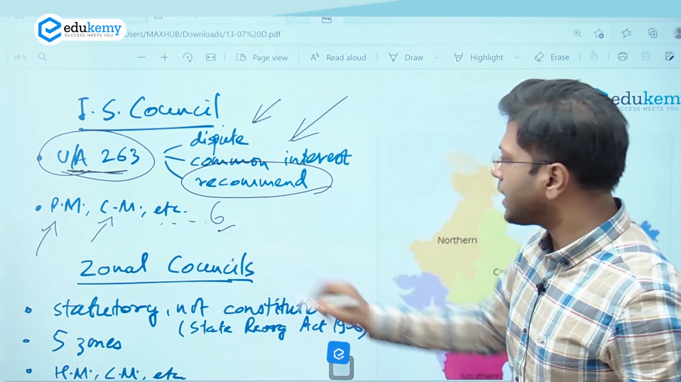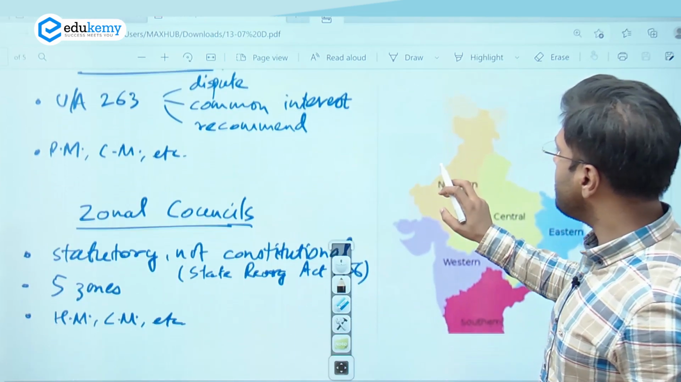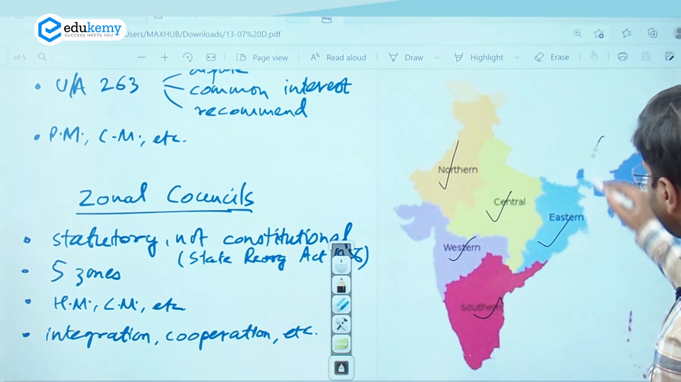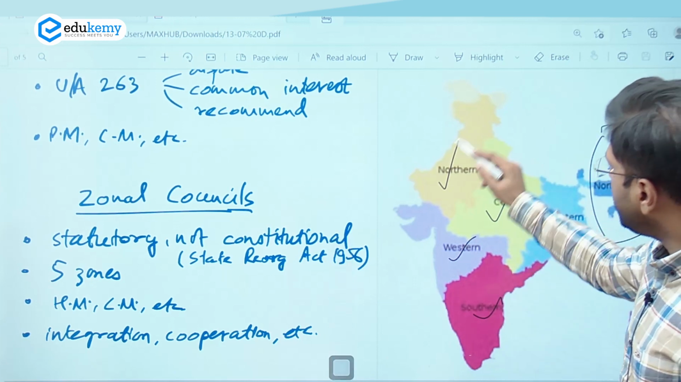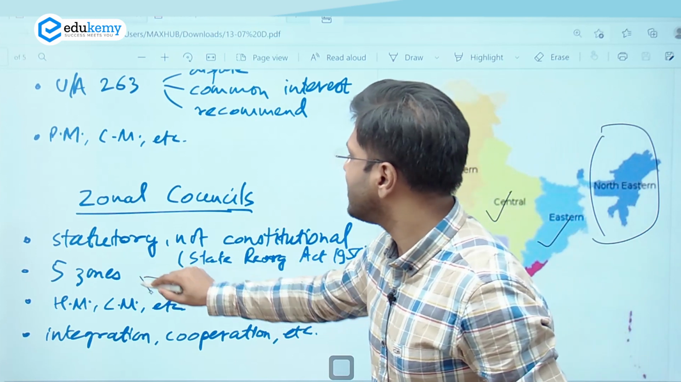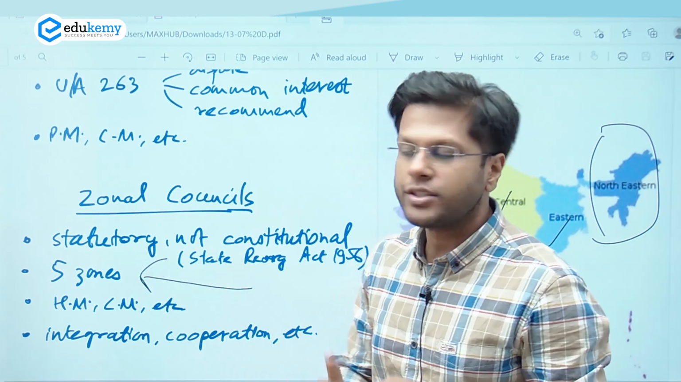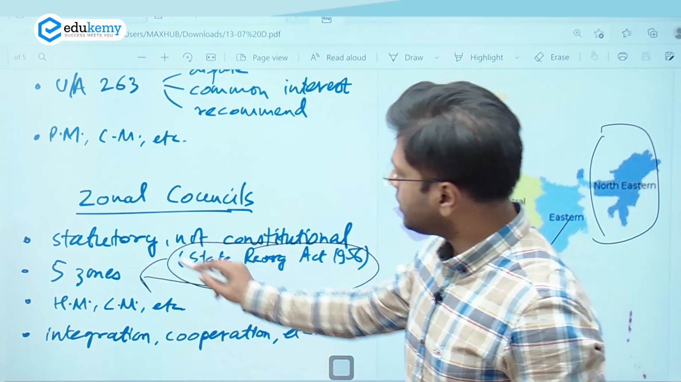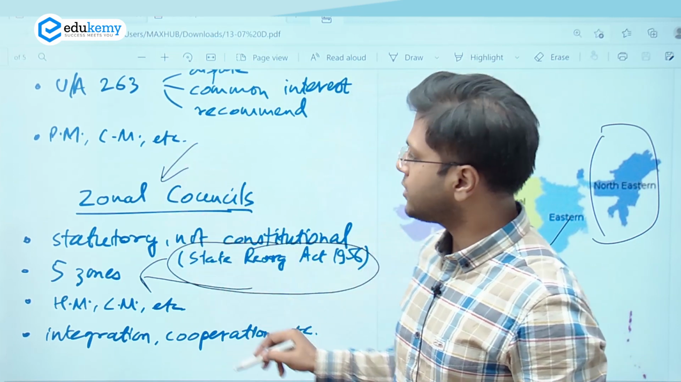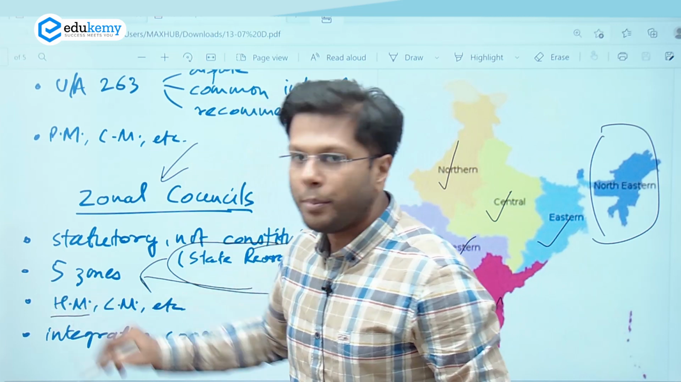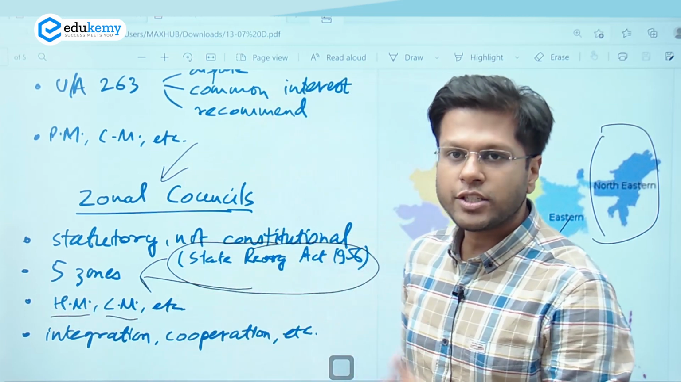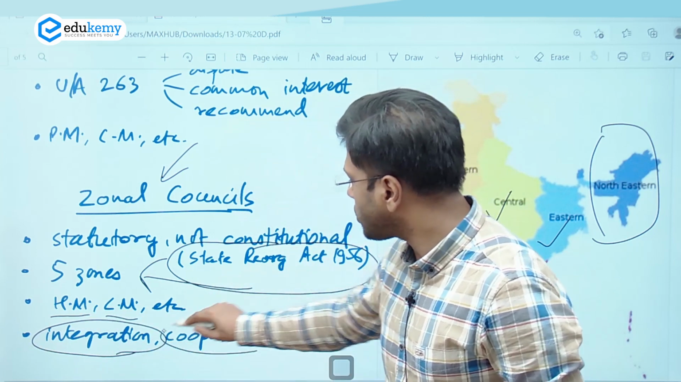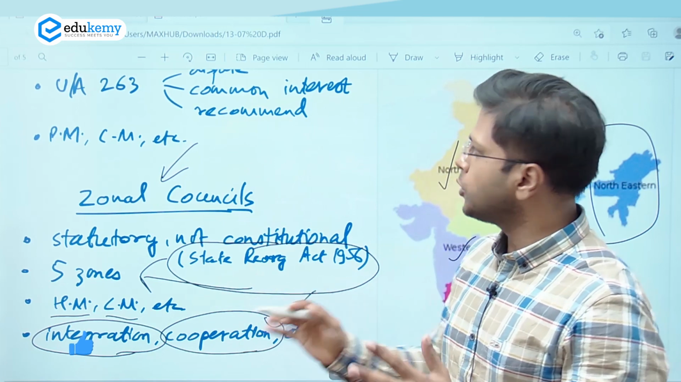Right? Similarly, we have zonal councils. So zonal council is represented by important 5 zones of the country: North, Central, Western, Eastern and Southern. We will skip Northeast Council for a short while. So these 5 regions are represented through 5 zonal councils, and this is not mentioned in the constitution. The zonal councils were formed through State Reorganization Act 1956. So the zonal councils are statutory bodies, not constitutional bodies. The chairperson is Home Minister, represented by the chief ministers of the various states, right? The main important functions it has are ensuring the integration of states and cooperation between the various states and resolution of disputes in case there are any, right?